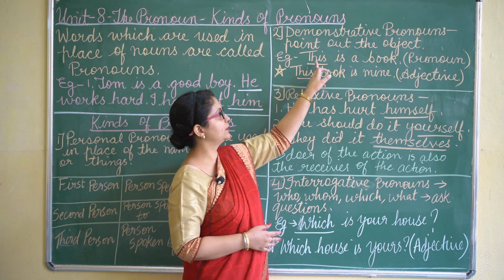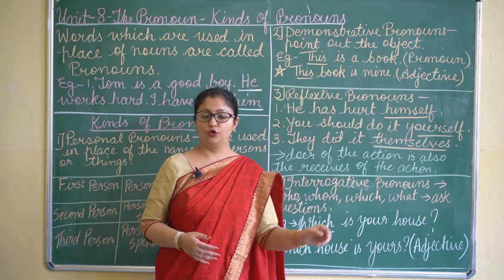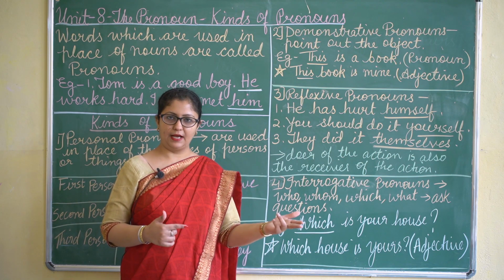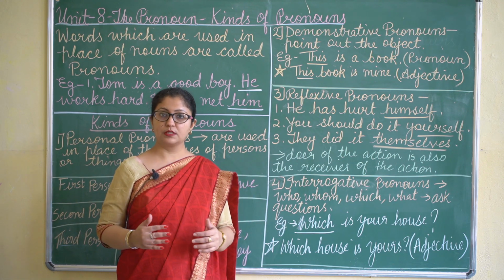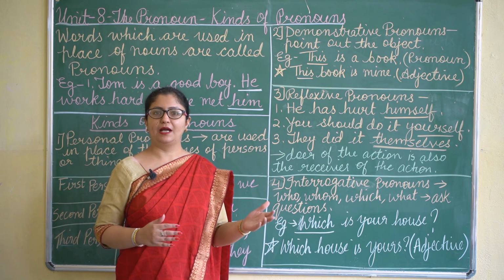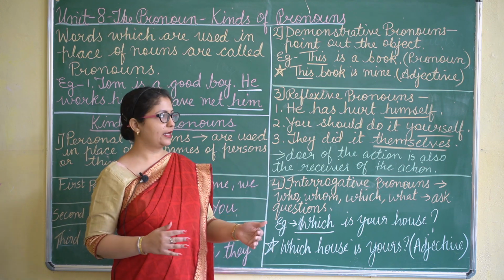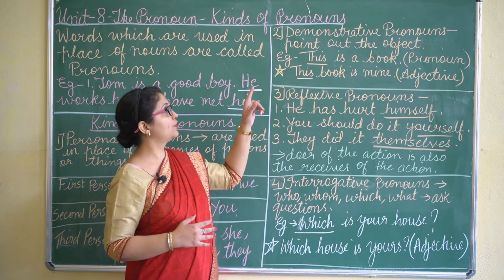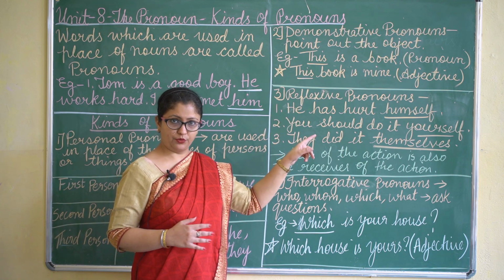So again, words like this, that, these, those are used to point out the object, and the words which are used for pointing out are called demonstrative pronouns.